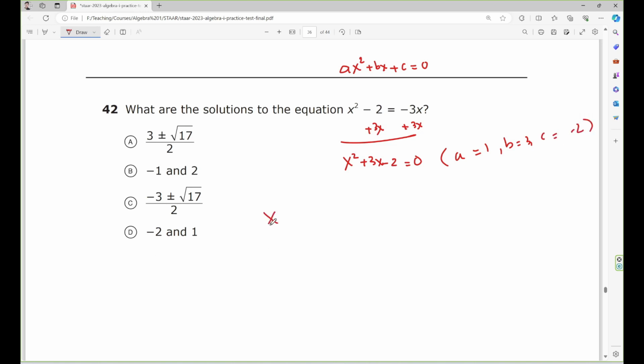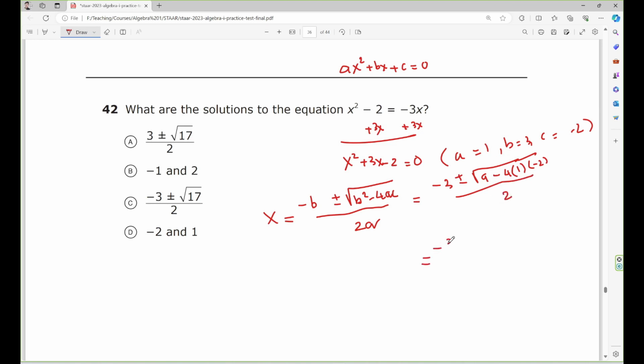Alright, so the solution should be s equal negative b plus and minus square root of b squared minus 4ac over 2a. Now substitute the values, that's it. So negative b equal negative 3, so negative 3 plus and minus square root of b squared, which means 3 squared equal 9, minus 4ac, 4 times a equal 1, times c equal negative 2, over 2 times a equal 1, so it would be 2.